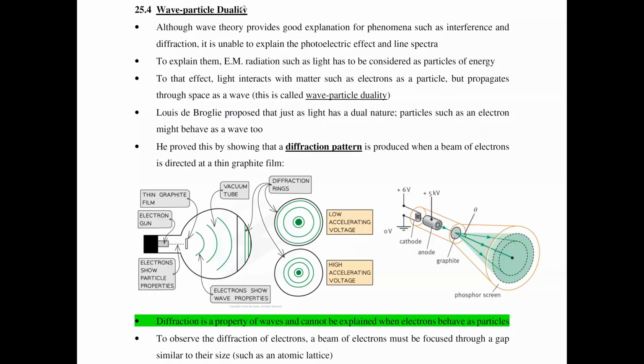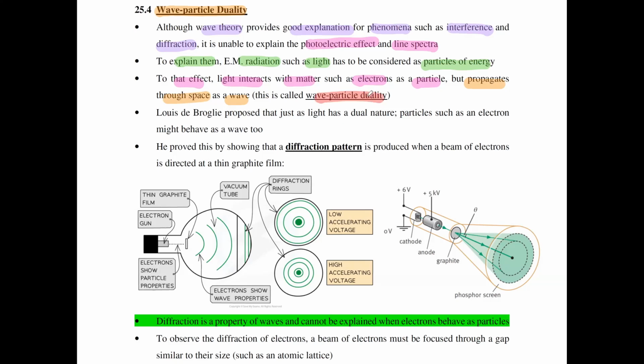Now, for the next part, we talk about wave-particle duality. Wave theory provides a good explanation for phenomena such as interference and diffraction, but it is unable to explain the photoelectric effect and light spectra. To be able to explain them, we have to consider EM radiation, such as light, as particles of energies called photons. Now, to that effect, light interacts with matter such as electrons as a particle, but it propagates through space as a wave. This is known as wave-particle duality.